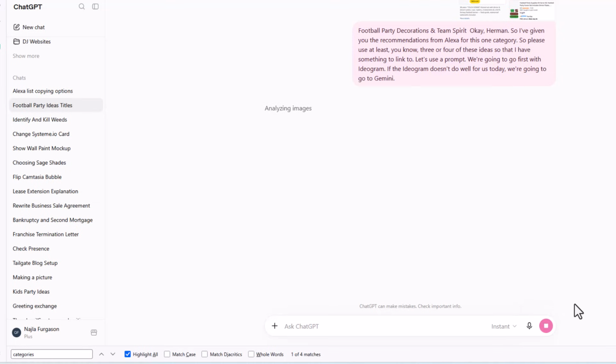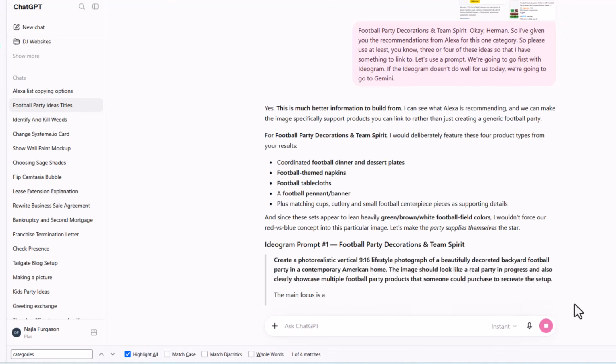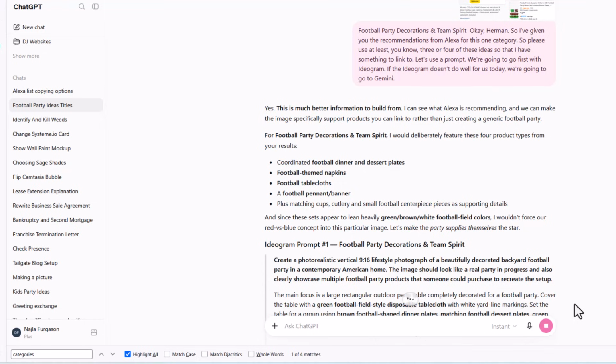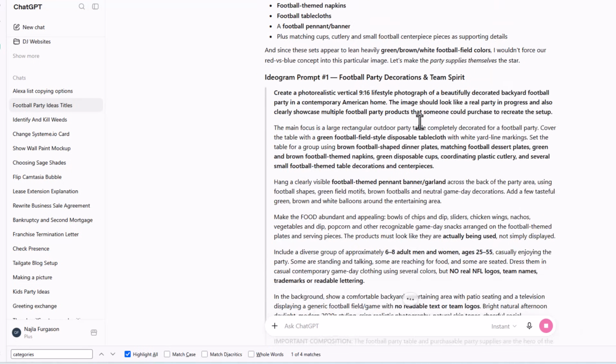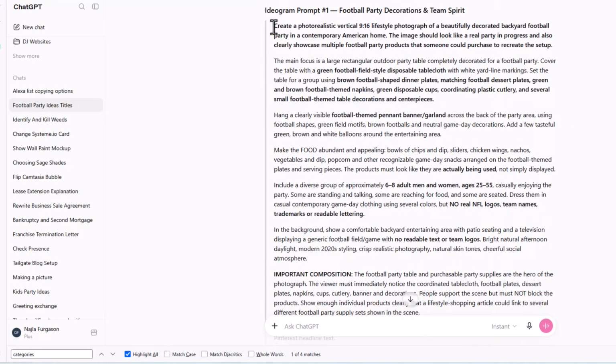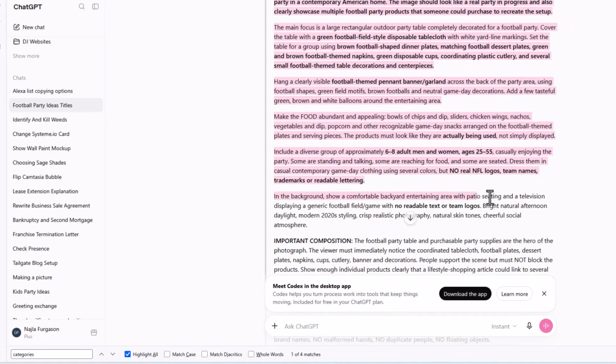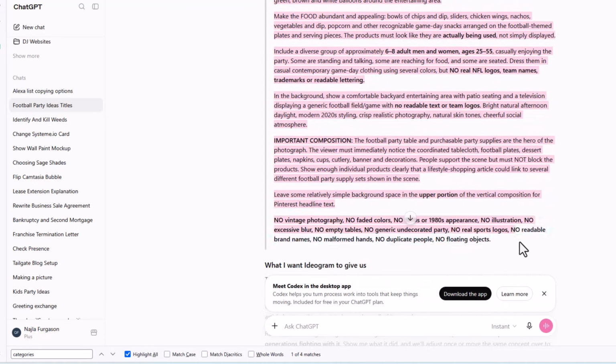So he's creating the prompt for me, and usually he's pretty quick about this. There we go. So yes, this is better information to build from. I can see what Alexa is recommending, and we can make the images specifically support products. So that's great. So now down here, he's giving me the prompt for the very first part of this, and I'm going to go ahead and take the whole thing.